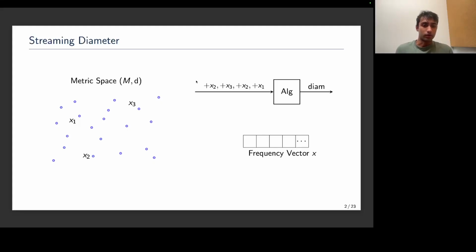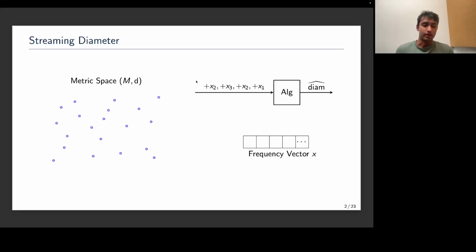One simple and trivial way to do this is for the algorithm to just maintain which points it's seen during the stream. Then at the end of the stream, it can just do a brute force computation using its distance queries to the metric space to find the maximum distance between any 2 points. This trivially takes order n space, and a natural question then is, is this the best we can do? As it turns out, if you want to compute the diameter exactly, there exist hard metric spaces where you require omega n bits of space in order to accomplish this task.